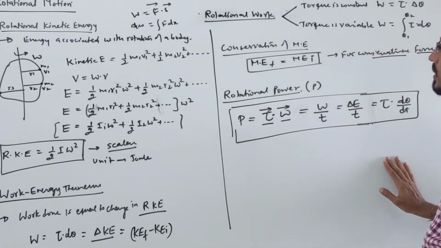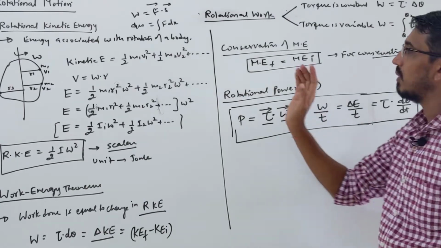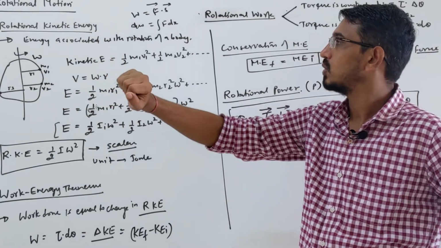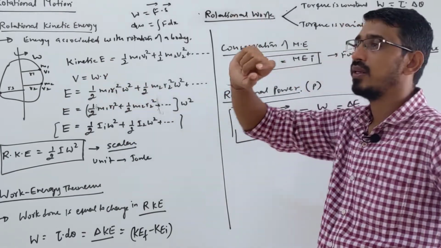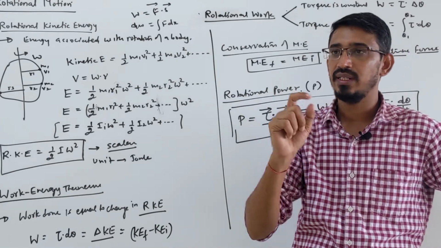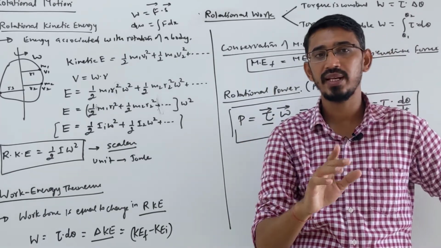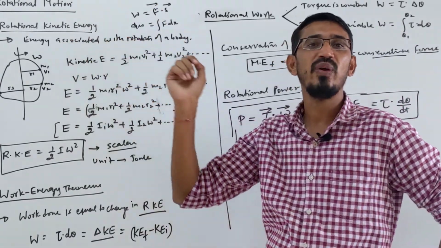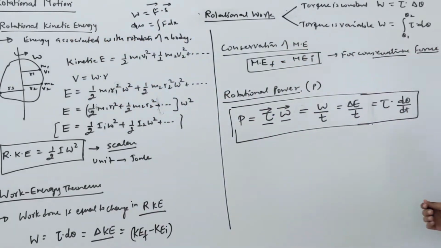I am missing one point that we have learned. Yes, like we have already learned angular momentum, L. So in the linear chapter we relate what? Linear momentum and our energy. Linear momentum and kinetic energy we relate. Exactly the same way we have to relate rotational kinetic energy and angular momentum. So look at the last chapter what we have done.